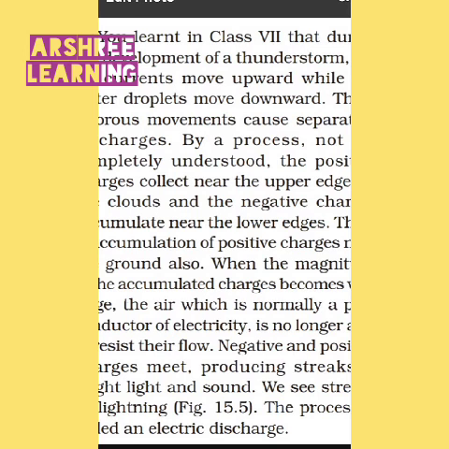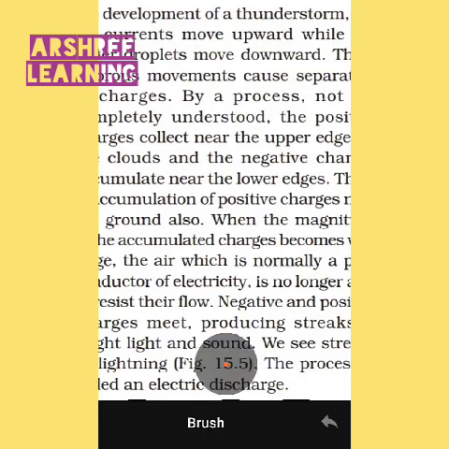The positive charges collect near the upper edge of the cloud and the negative charges accumulate near the lower edge. That means if there is a cloud, then on the upper side of the cloud there will be positive charge, and at the lower side there will be negative charge. So this difference of the charge between the upper and lower end makes the cloud charged.